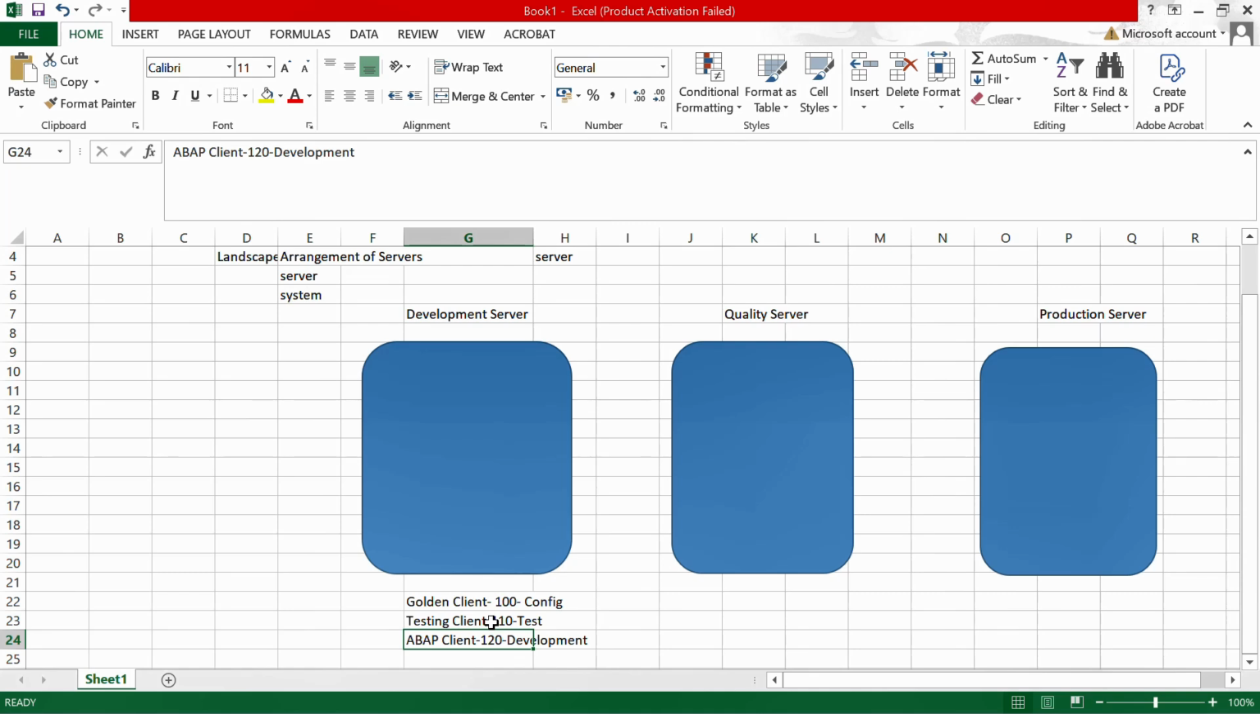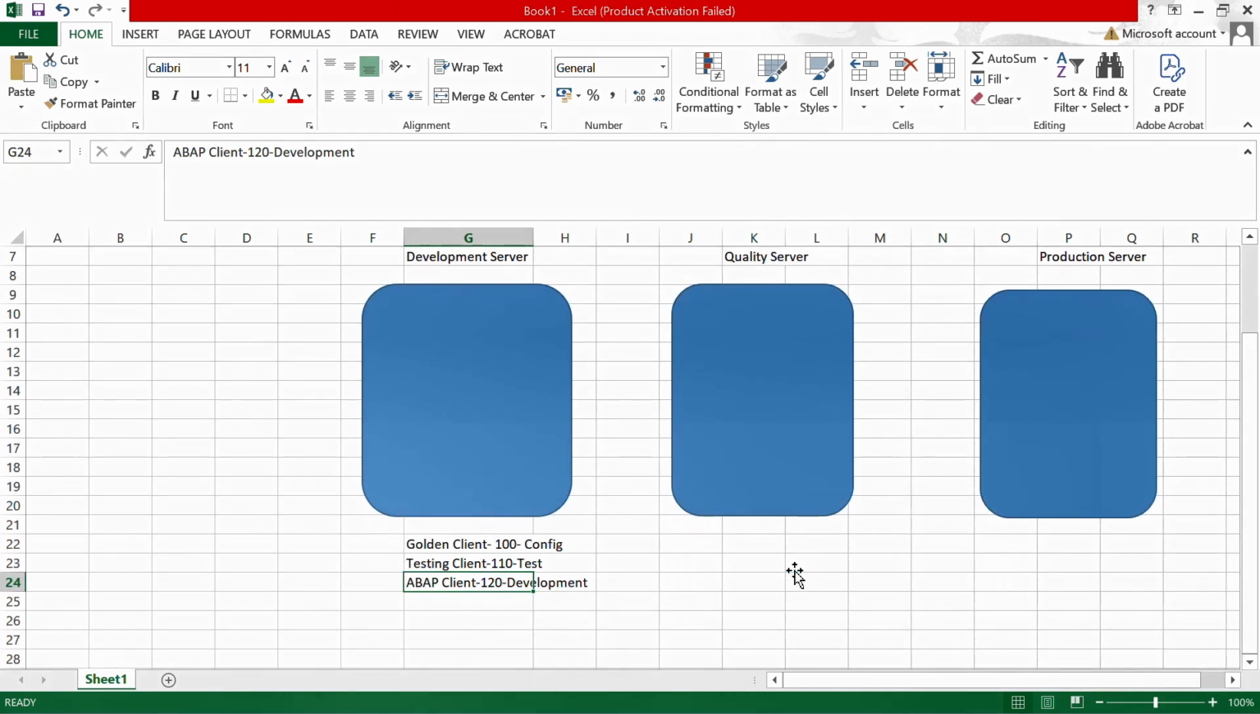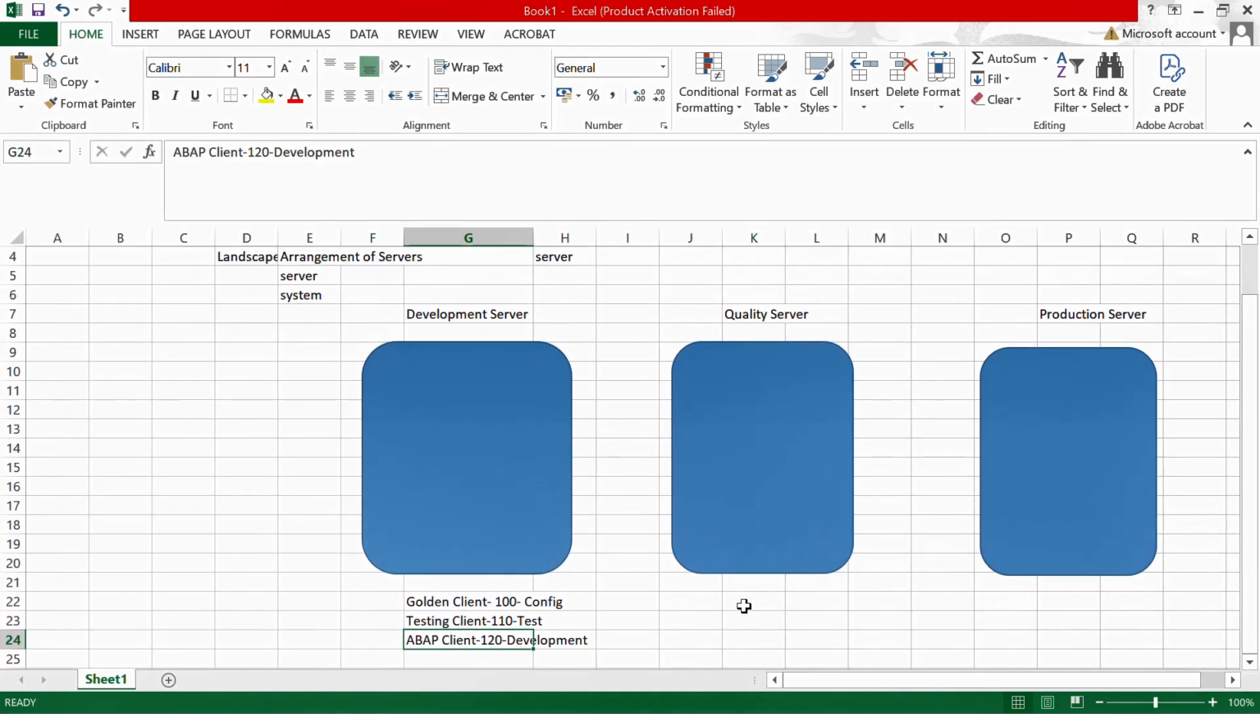This is a different concept. In our upcoming session, we will understand the transport request concept. But for time being, understand that the transport request is your truck. Now, this truck will be released. This truck will leave this development server and come to the quality server.